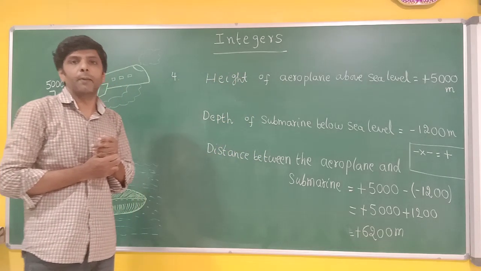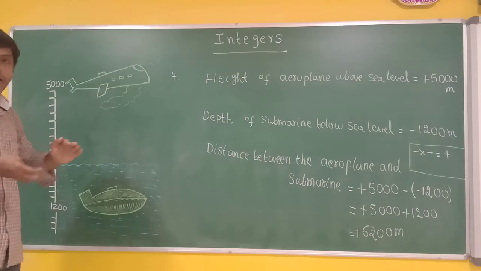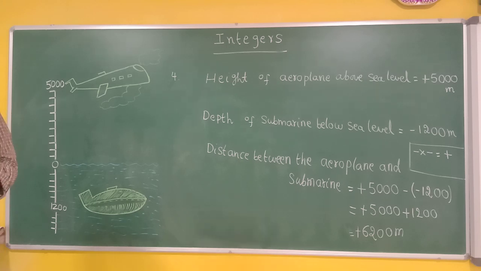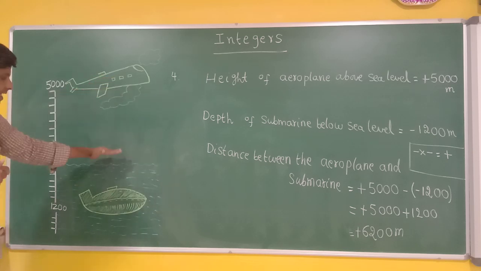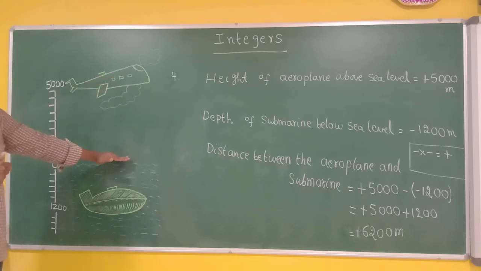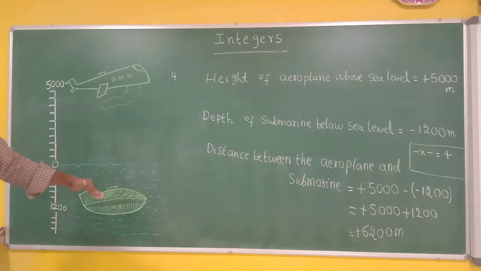This is the problem about an aeroplane which is traveling above the sea level and a submarine which is traveling below the sea level. Now what we have to find out? We have to find out what is the distance between them. For explaining, I told you one simple imagination. What is the imagination? If a person is jumping from the aeroplane, first to reach the sea level, he should travel 5,000 meters. Again, to reach the submarine, he should travel 1,200 meters.